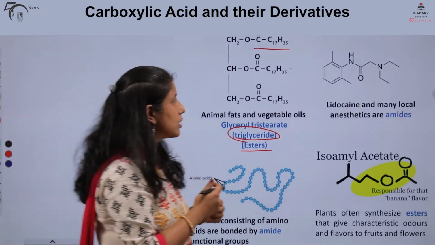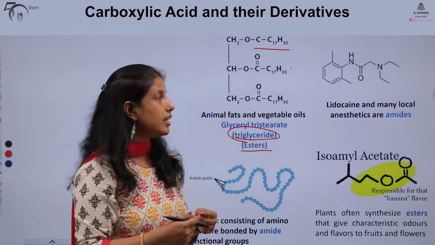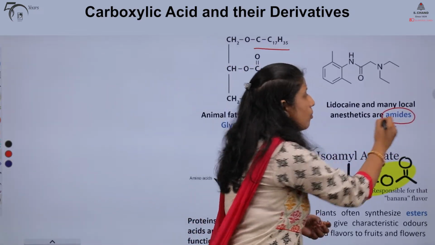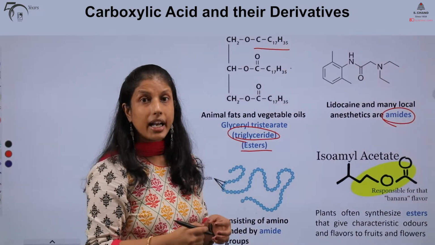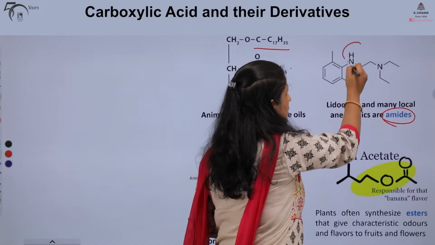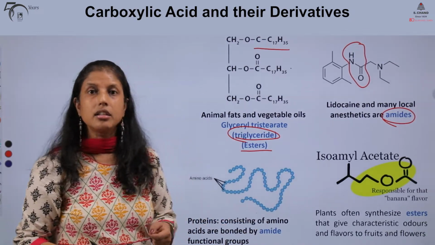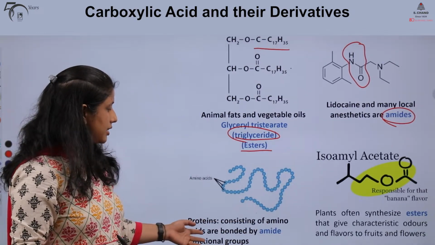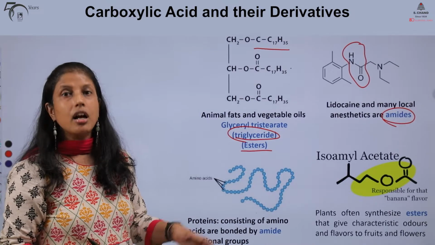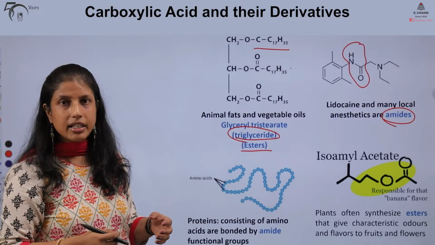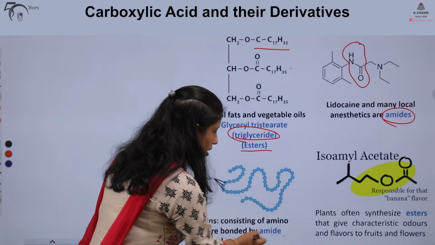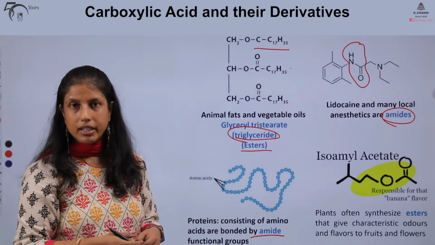Lidocaine, our local anesthetic, and many other anesthetics contain what are known as the amide functionality. Proteins are biopolymers consisting of amino acids. How are the amino acids linked together? Yes, again through our amide bond.